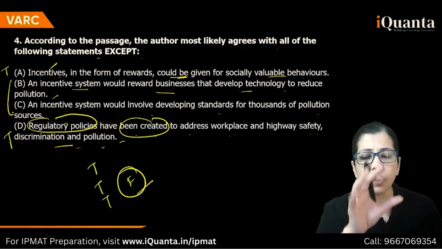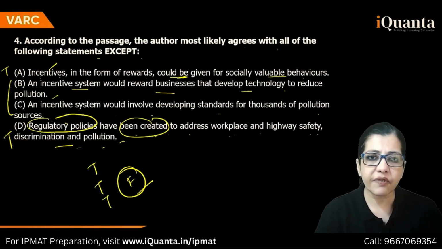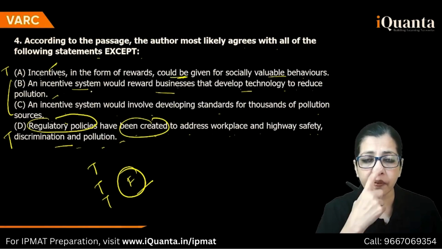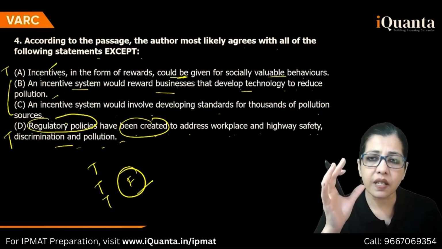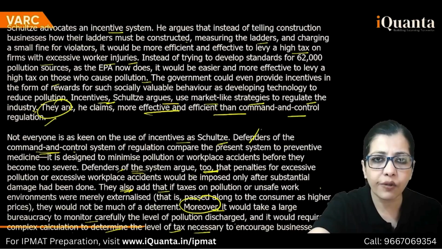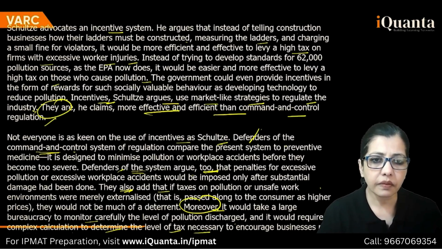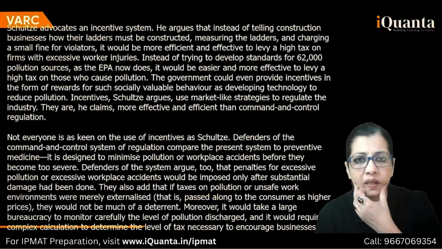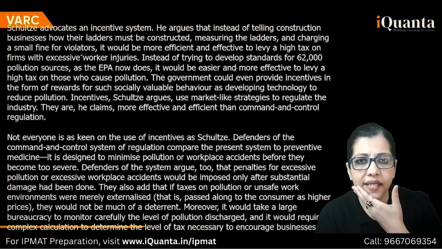Now between B and C, look for the difference. An incentive system would reward businesses that develop technology to reduce pollution. Okay, incentive system. क्या करेगा? Reward businesses, technology. I'll go back and look for that. Incentive system is here. More efficient to levy a high tax.